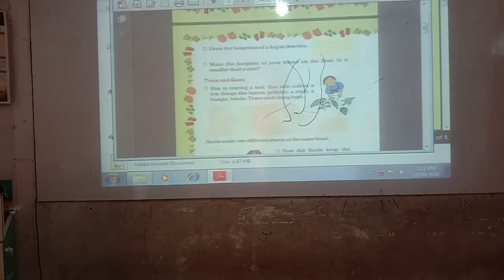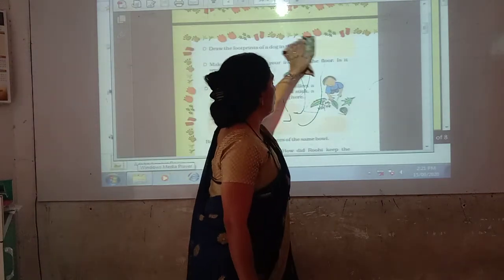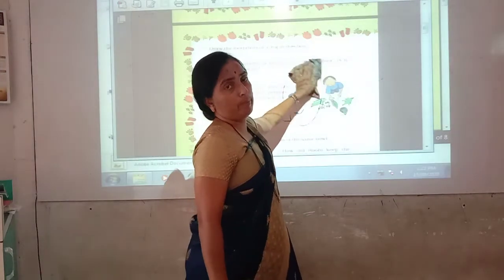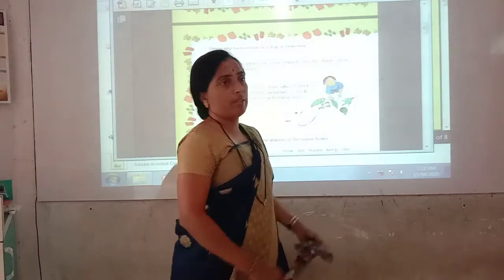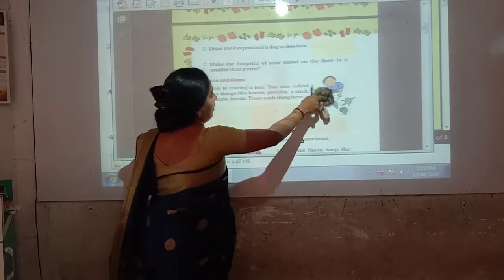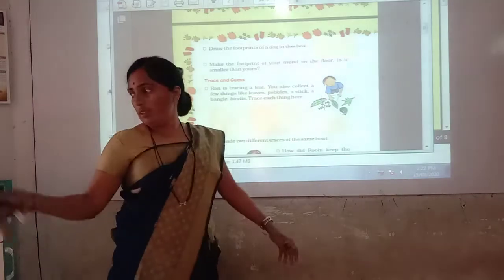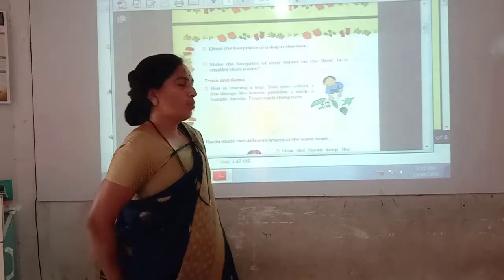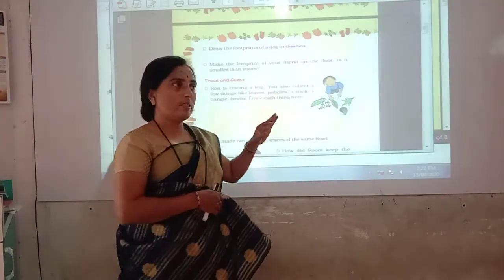Draw the footprints of a dog in this box. Here you have to see the footprints of dogs and you have to draw here the footprints of dogs. Yourself you will draw it. Next, make the footprints of your friend on the floor. Now you don't have a friend at home, so you can make a footprint of your brother or sister.